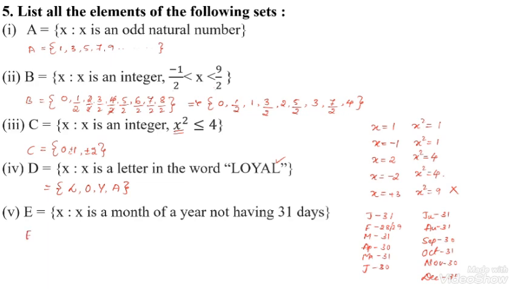Okay, now E. We have to collect the months not having 31 days. So it means don't write the months containing 31 days.